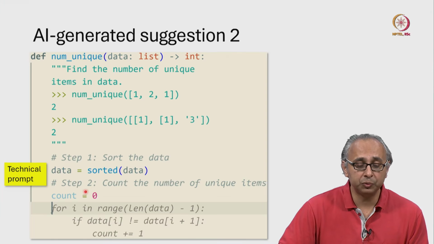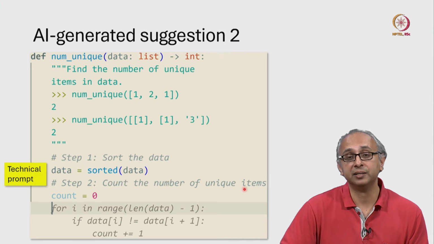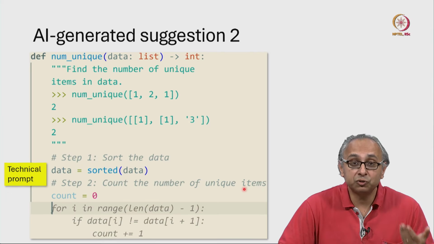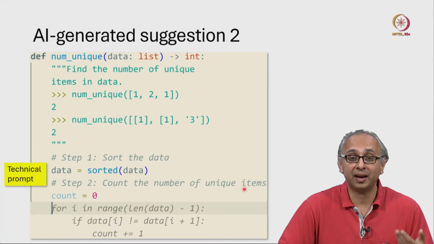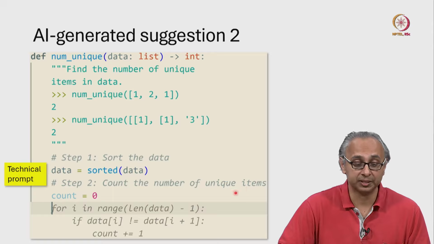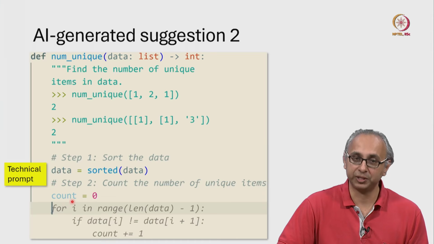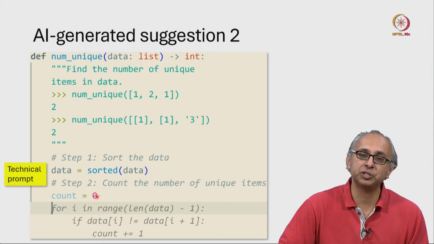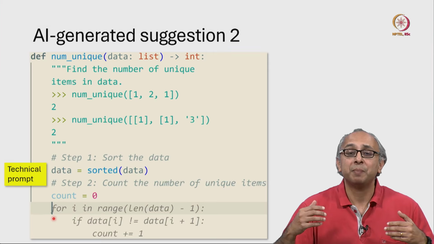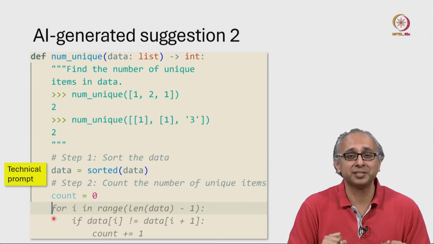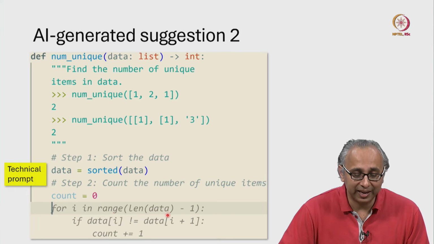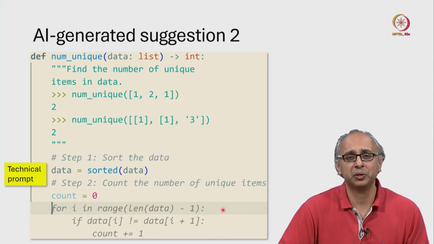Then I said step 2, count the number of unique items. And I even tried to provide my AI a hint about how I want the AI to count this. I started by writing the beginning of an accumulator pattern. I used a variable with a sensible name, initialized to 0, and when I pressed enter, my AI immediately recognized that, oh, this is the accumulator pattern, and the AI started suggesting this code.